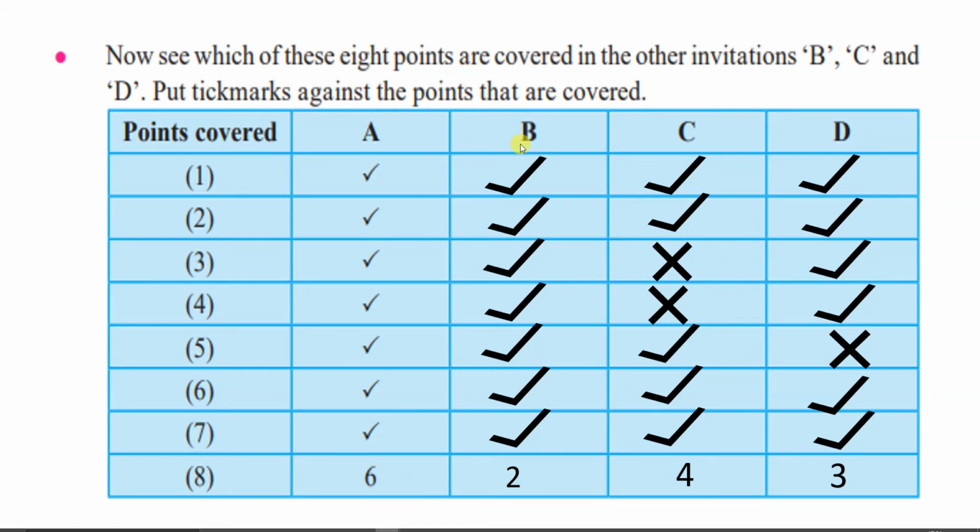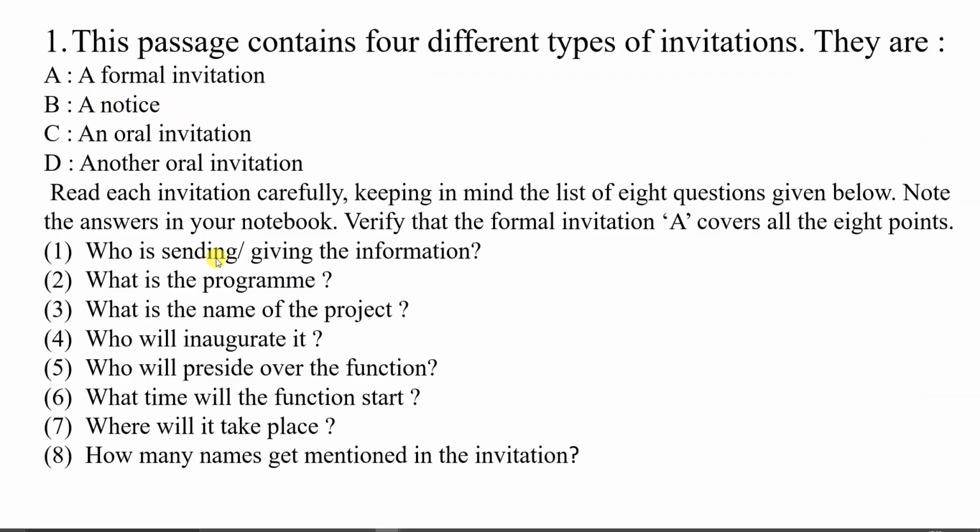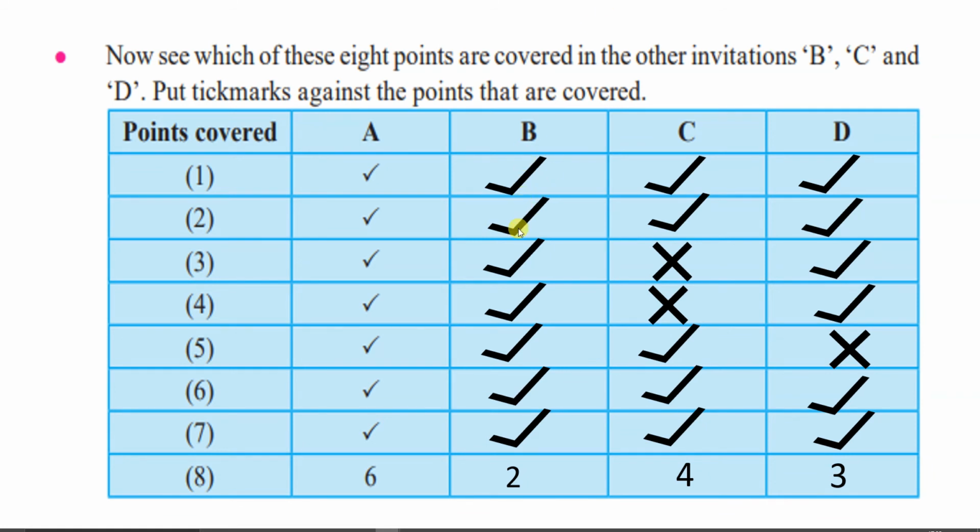Now let us start with B. B is another type, that means B is a notice. In B, who is sending? It is mentioned. What is the program? That is also mentioned. What is the name of the project? Seeing Eyes and Helping Hands, that is also mentioned. Who will inaugurate? That is also mentioned in the notice. Who will preside over the function? Mentioned in the notice. What time will it start? So all these criteria are mentioned here, and how many members are included in it? 2 members are included.